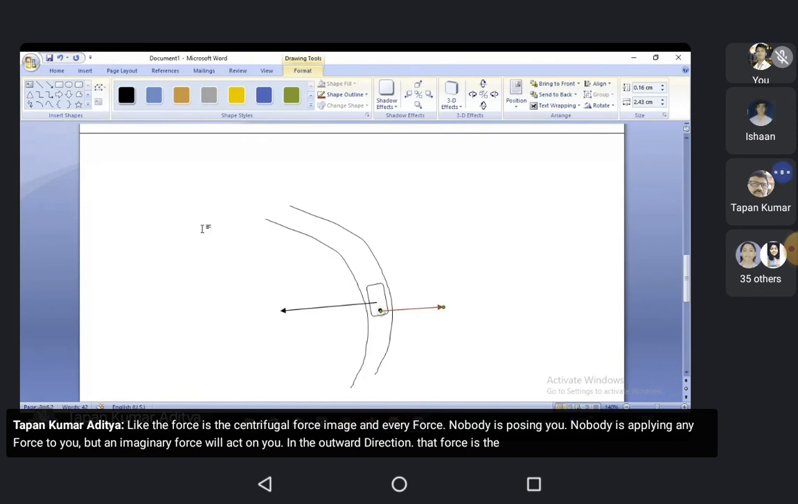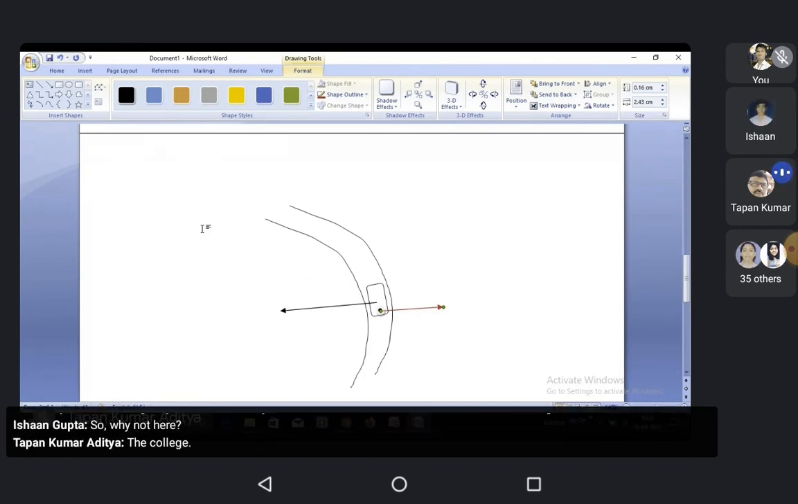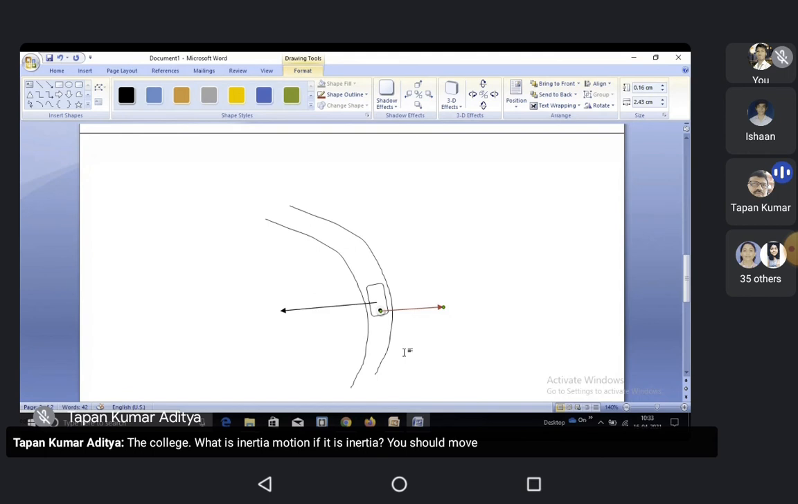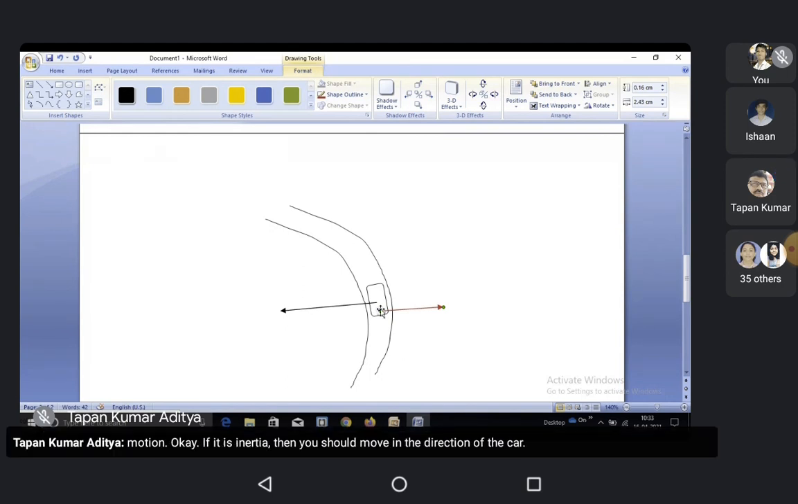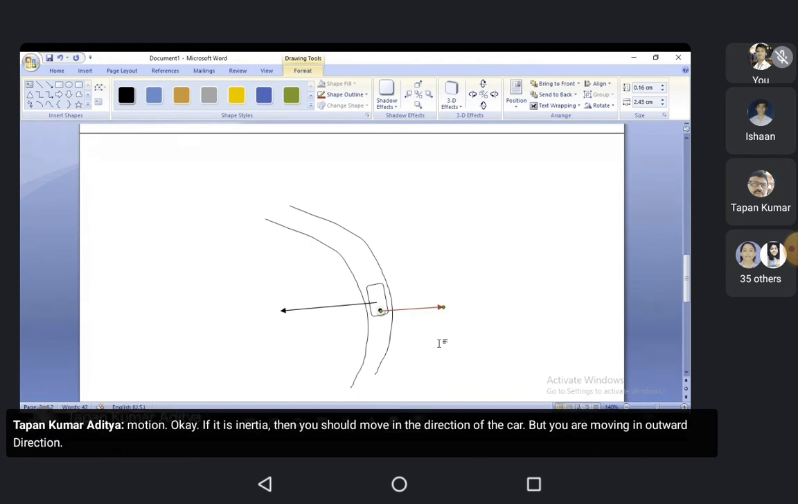Then why not inertia of motion? If it is inertia, you should move in the direction of motion. If it is inertia, then you should move in the direction of the car. But you are moving in the outward direction. So that imaginary force acting on you is the centrifugal force. Is it clear?